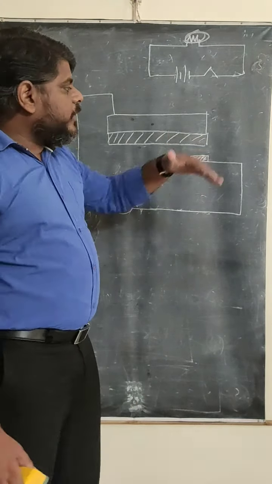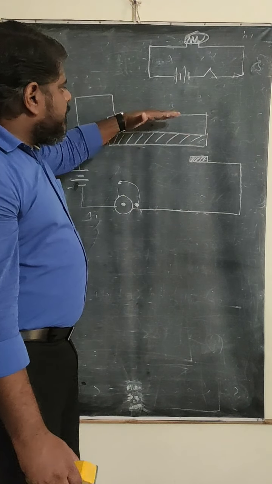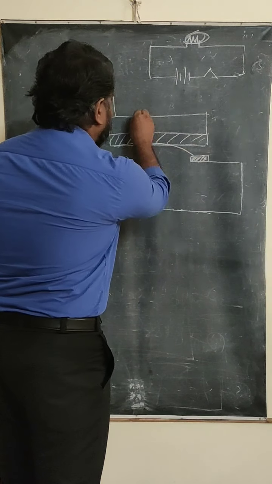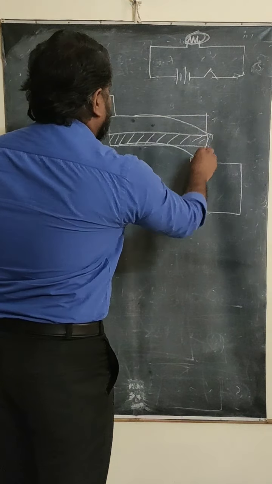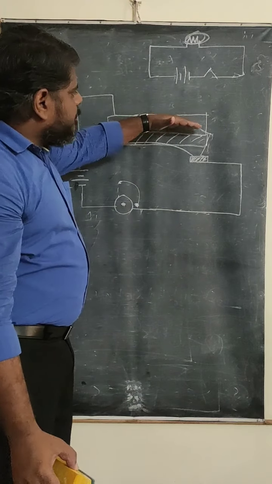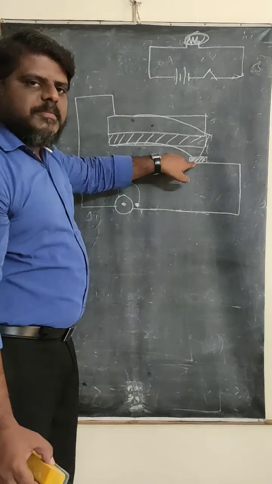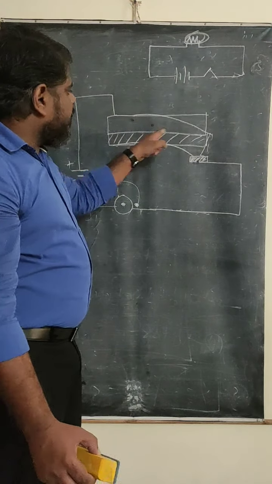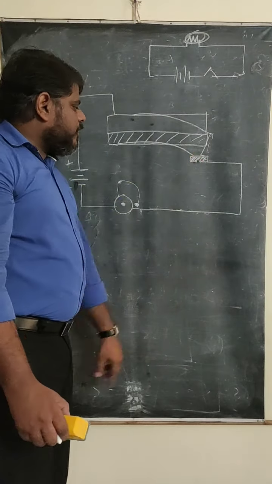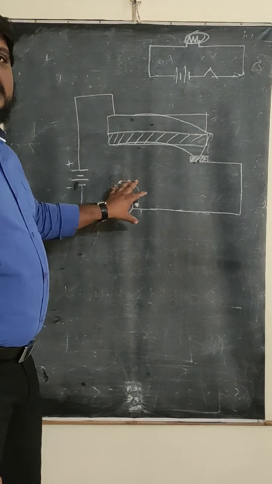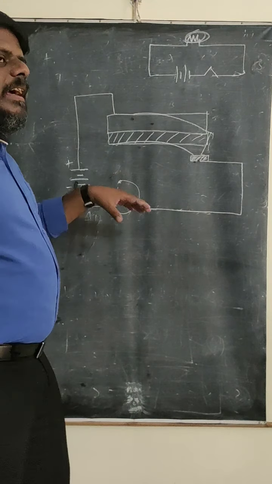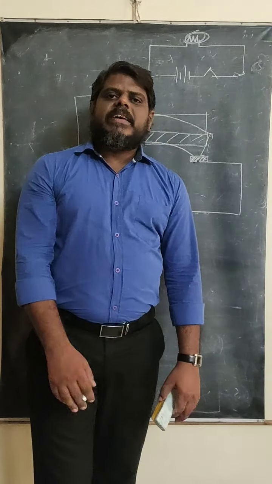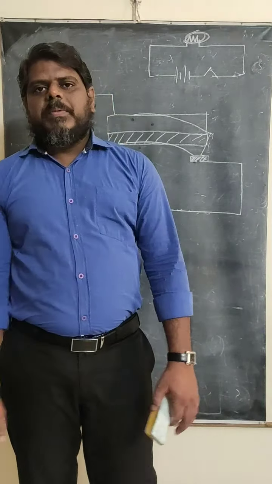When the temperature reaches 55 degrees Celsius, this bimetallic strip is going to bend like this. Then immediately, whenever this bimetallic strip bends and touches this socket, this metal plate, the circuit closes. Whenever the circuit closes, immediately the bell will ring. When the bell rings, the people staying in that building will be alerted, and there is a possibility that the people can escape from that room.